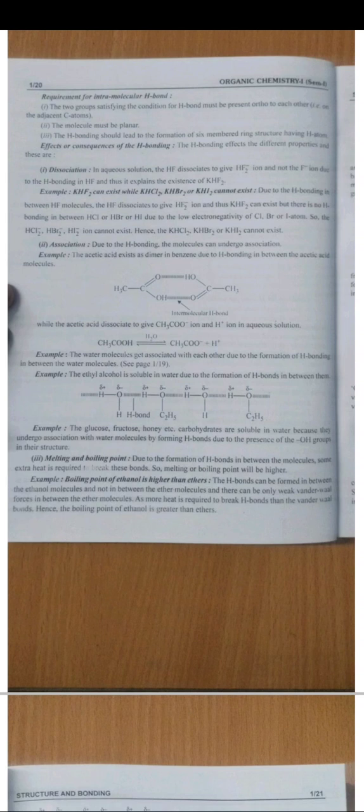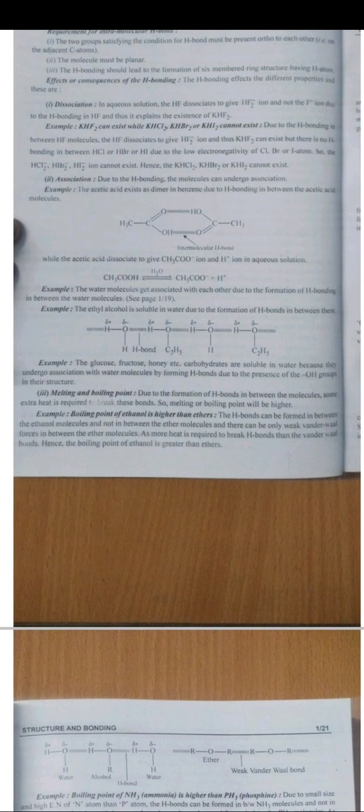And thus KHF2 can exist, but there is no hydrogen bonding in between HCl, HBr, HI due to the low electronegativity of Cl, Br, I atoms. So the HCl2 minus, HBr2 minus, HI2 minus ions cannot exist. Hence KHCl2, KHBr2, KHI2 cannot exist. Second is association. Due to the hydrogen bonding, the molecules can undergo association. For example, acetic acid exists as a dimer in benzene due to the hydrogen bond in between the acetic acid molecules.